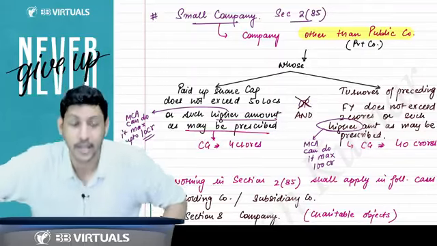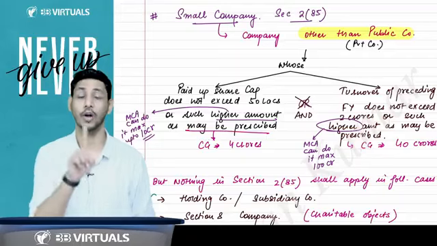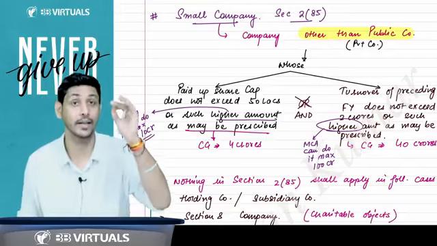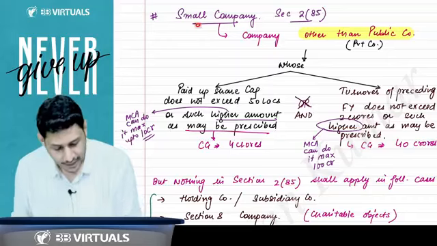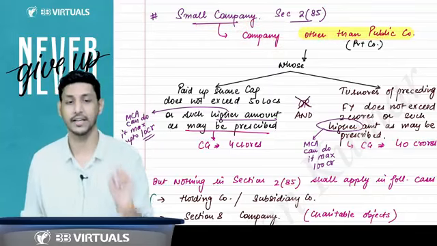Sir, what is a small company? Small company means a company other than a public company. That means a small company should always be a private company. This is a point you should keep in your mind. Keep that point in the pointers. I'll be giving you the keywords, right? Small company means a company other than a public company. That means small company means a private company.